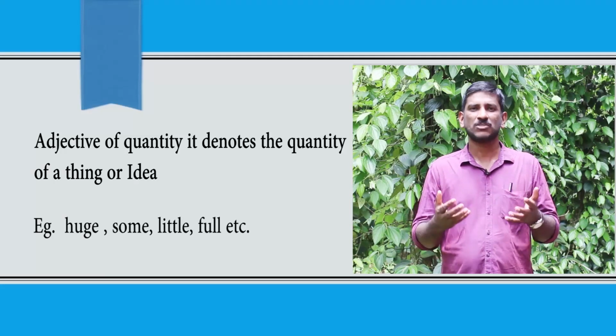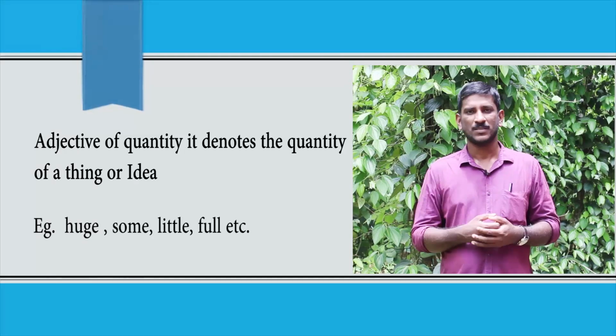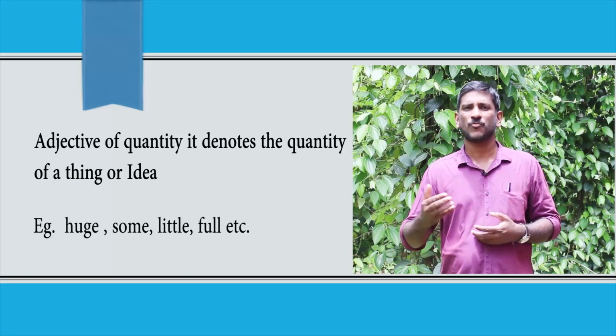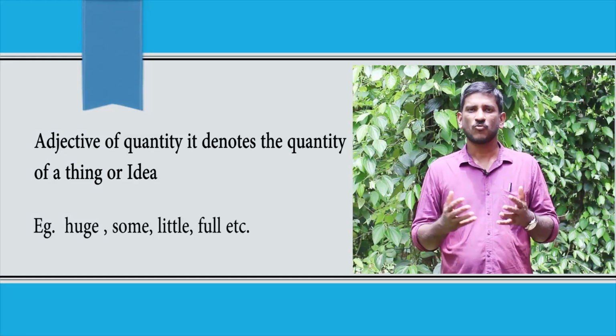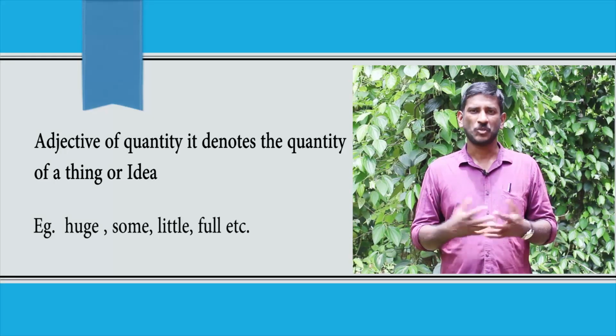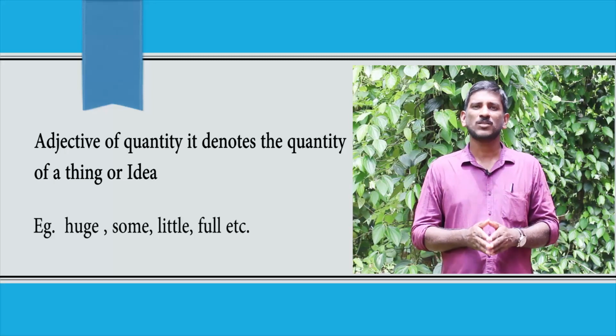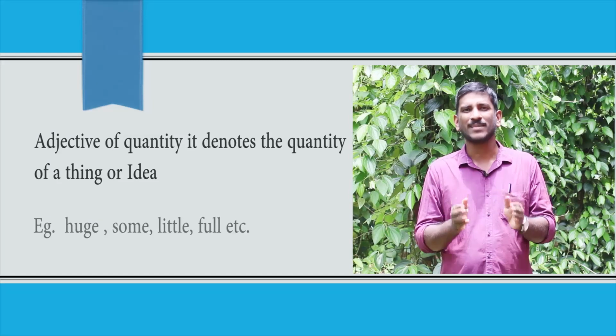Some is an adjective of quantity which qualifies salt. Add some sugar. Some sugar. Some is an example of an adjective of quantity which qualifies the noun sugar. So some, huge, little, these are all examples of adjectives of quantity.